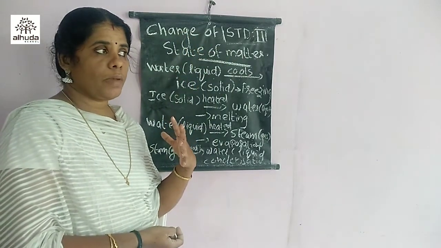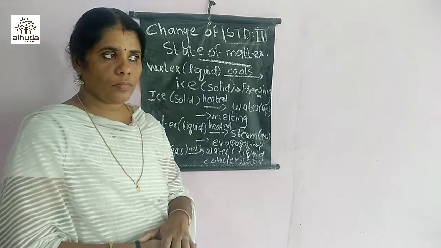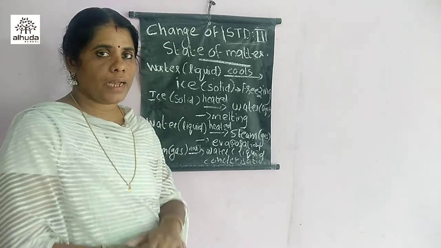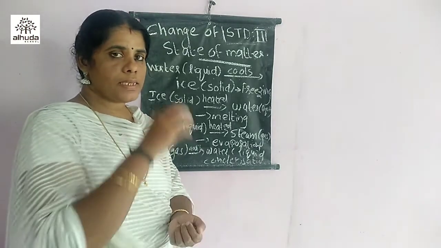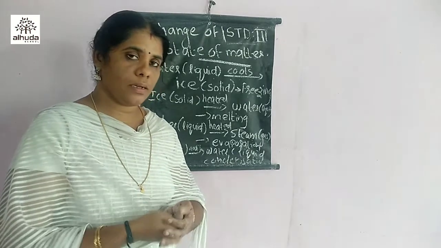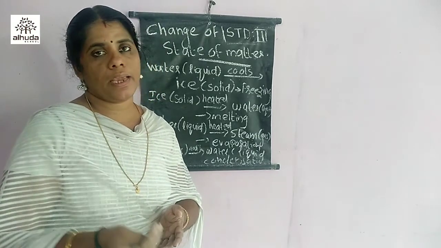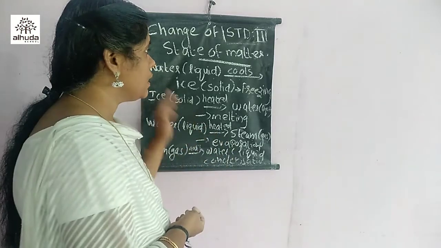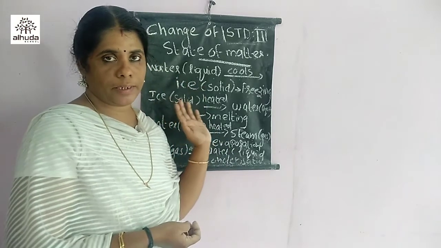Another example of the change of state of matter is the melting of wax. After lighting a candle, after some time we can see that some liquid wax will move downwards. After cooling this molten wax, we again get the solid wax. So that is called change of state of matter.